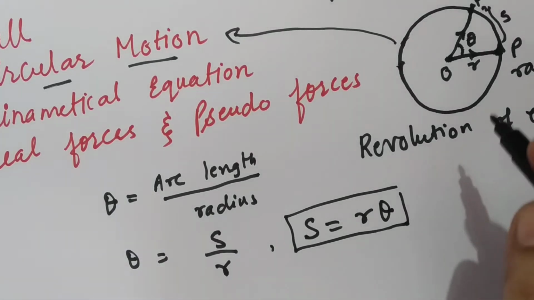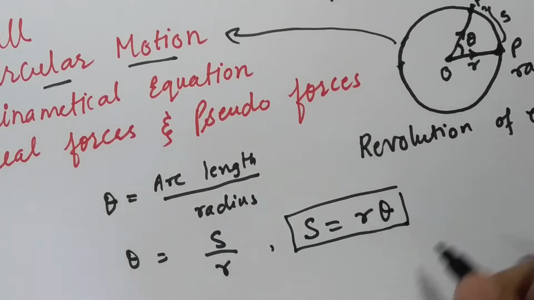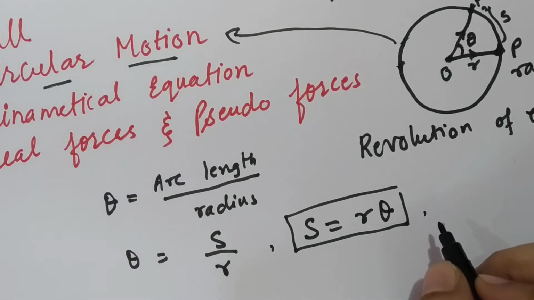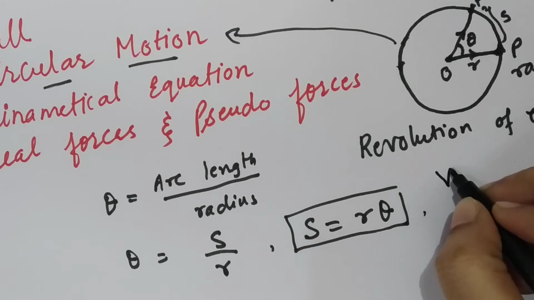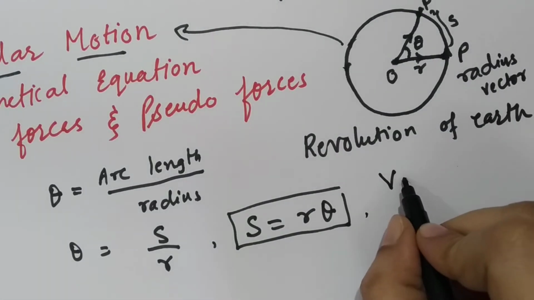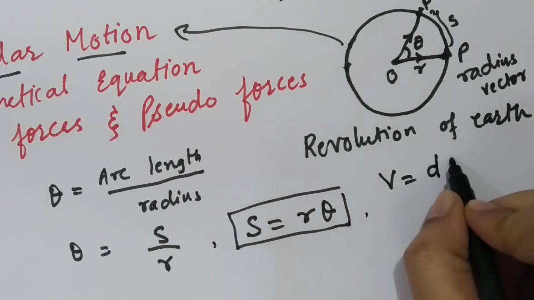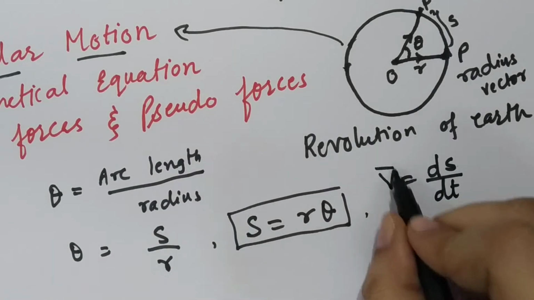So we have completed with the radius vector and the angular displacement. Now the third thing is velocity. While studying the linear motion, you all have seen one quantity, velocity of a particle. Velocity is nothing but rate of change of linear displacement with respect to time. This is the linear velocity.